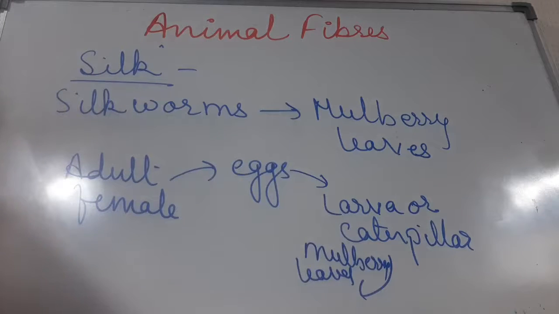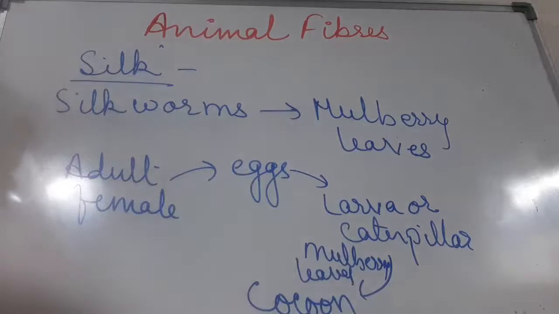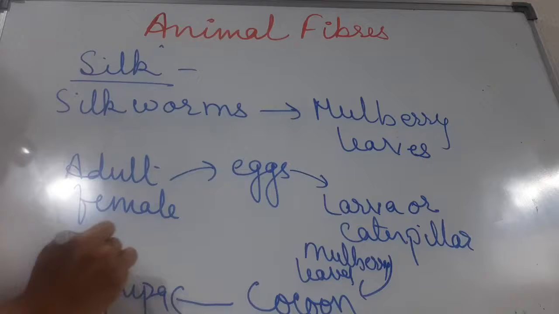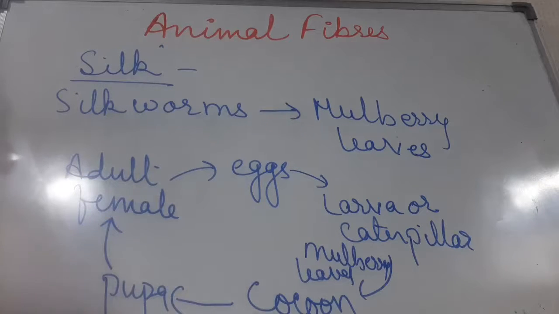When the larva grows, it starts spinning a cocoon around itself. Now this cocoon keeps on growing and the larva changes into pupa. When the pupa grows completely inside the cocoon, it changes into an adult moth again. Now children, the larvae present inside the cocoon keep on secreting a substance which comes out from their body, and they start wrapping that around their body. That is actually a silk thread.